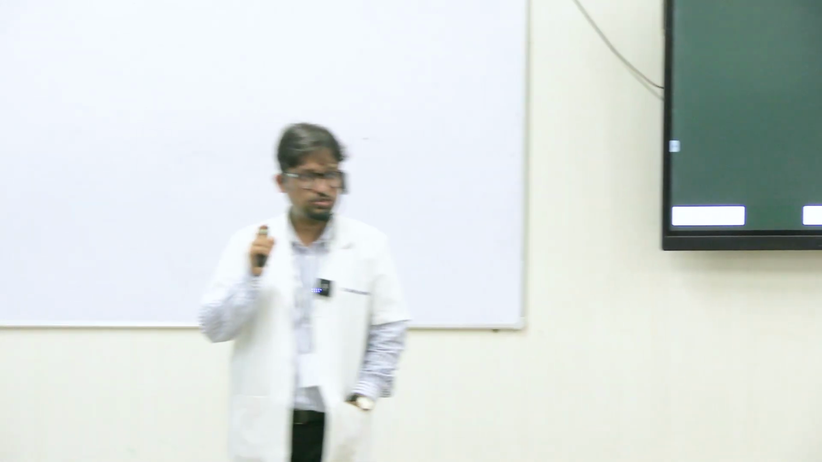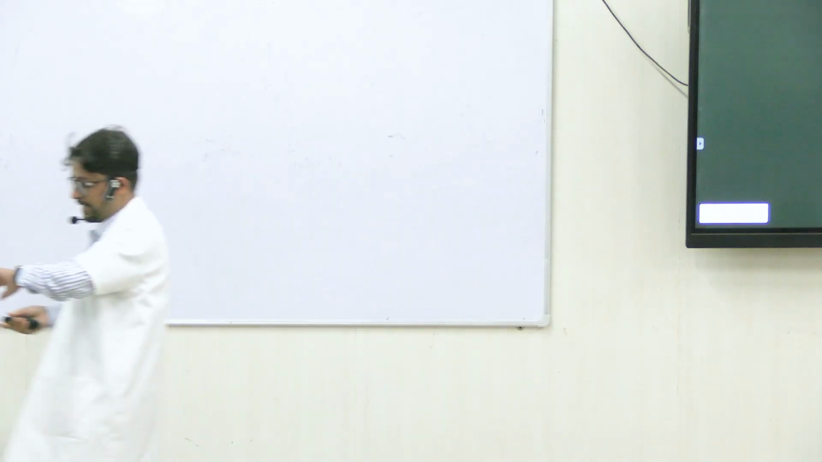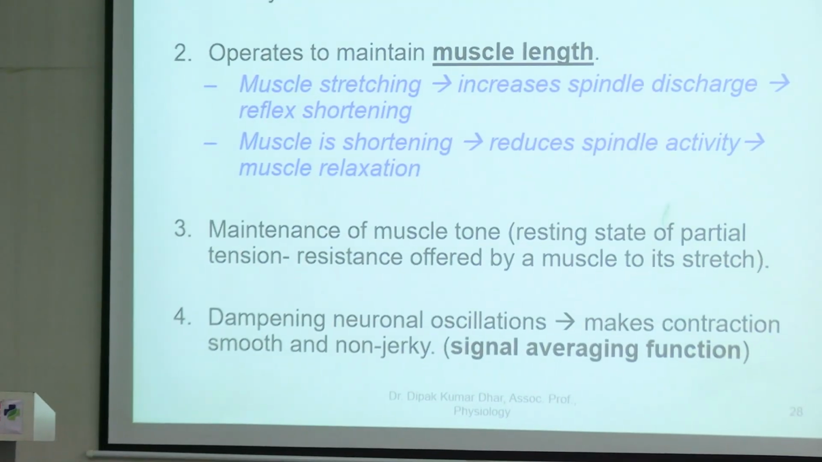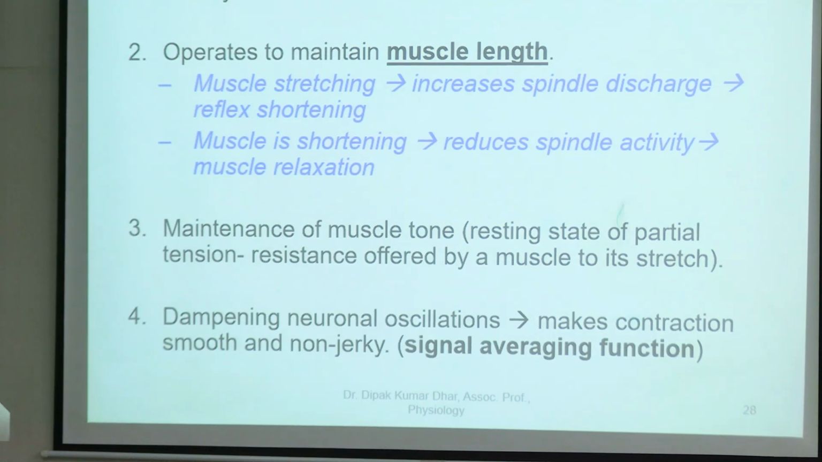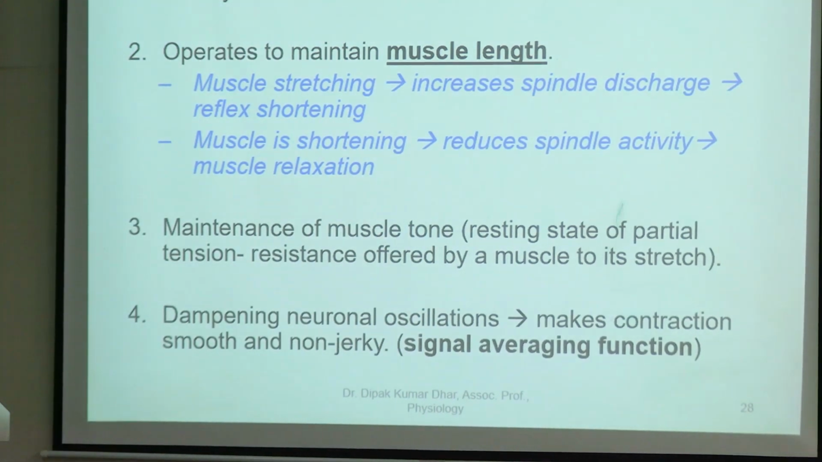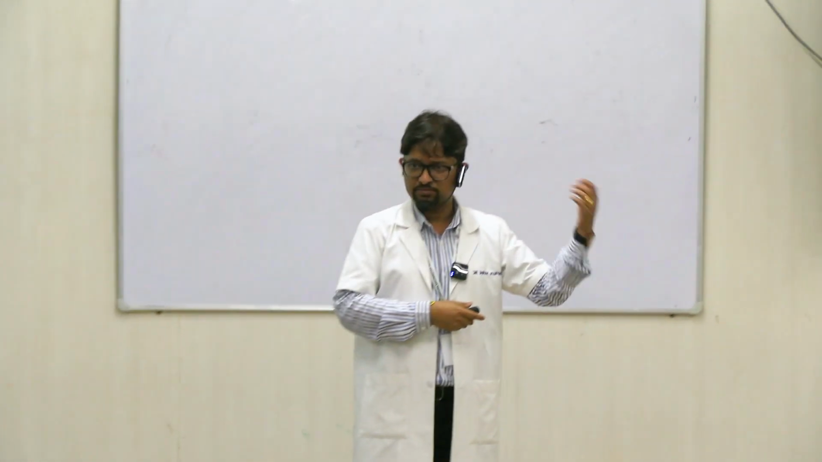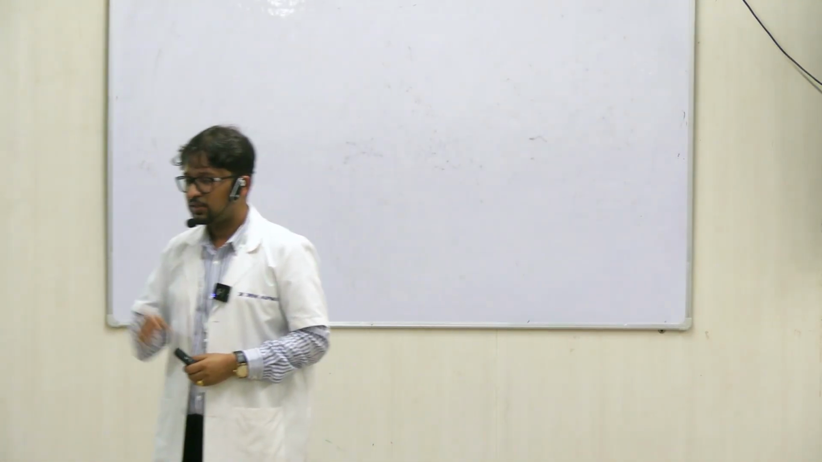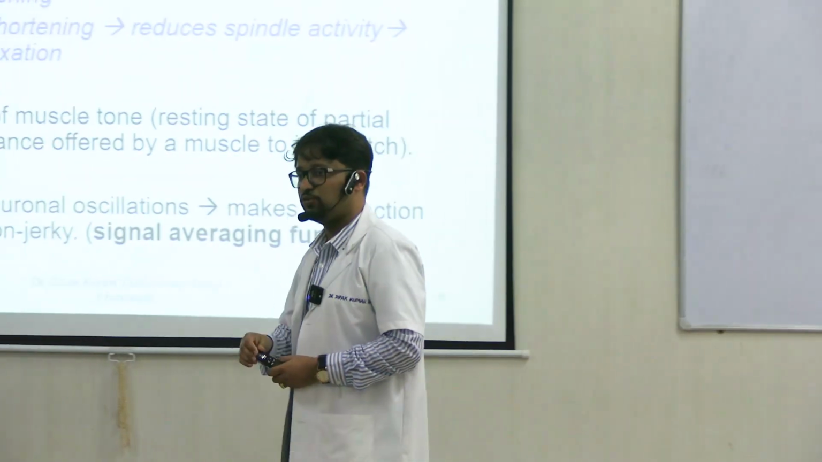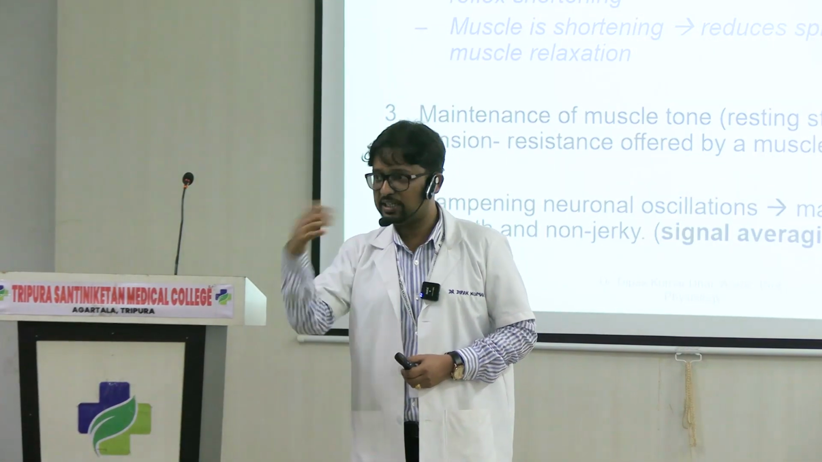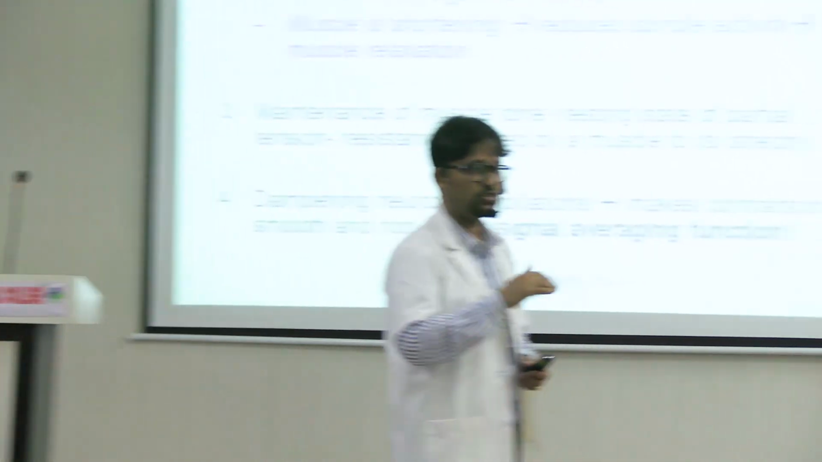Okay, the fourth and also a very important function is dampening the neuronal oscillations. What does this mean? The motor neuron pool of the spinal cord, which carries the signal to the muscle, actually its discharge is not very smooth, right? One neuron discharges now, the other at different points of time. When we think of the overall muscle contraction in any of our day-to-day activities, this jerky nature of neuron firing is not reflected, right? So somehow these jerks or irregularities are smoothened.